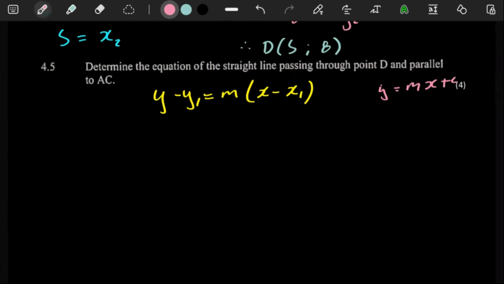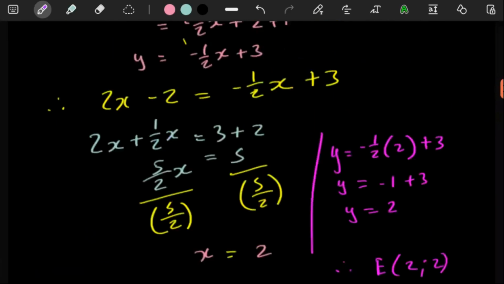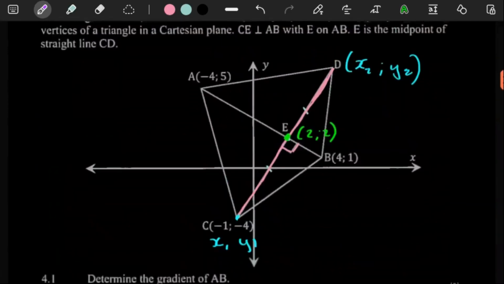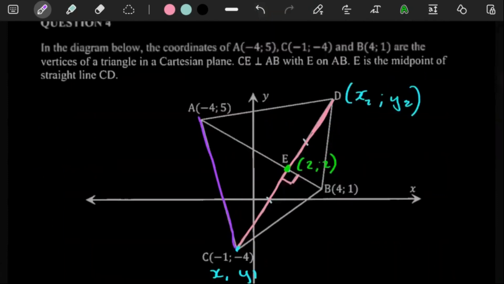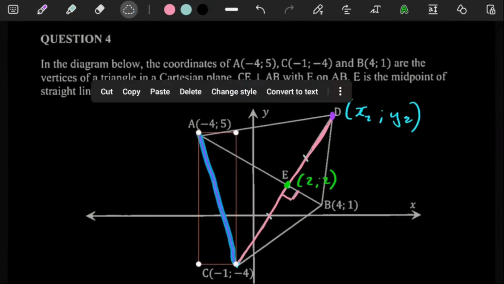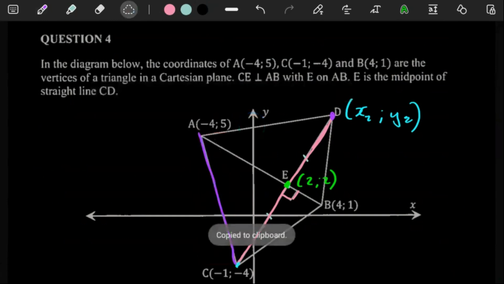So here, you can imagine the reason why they are telling us that it is parallel to AC is because, remember, parallel lines have gradients that are equal. So let's look at where AC is. AC is this line here. So we need to get the equation of a line that passes through D, but that line has to be parallel to AC.